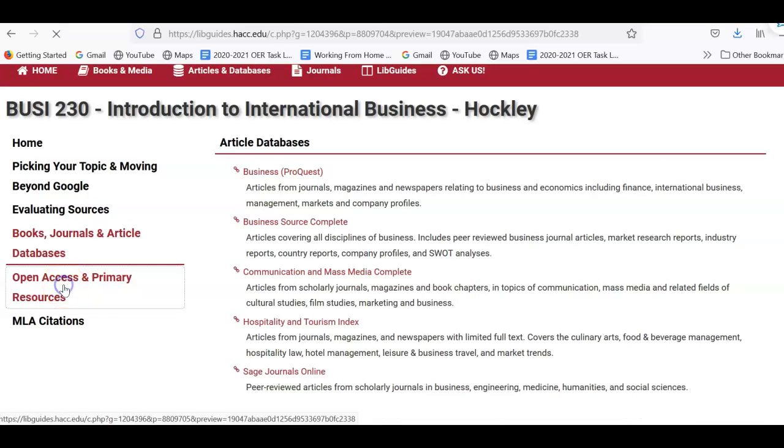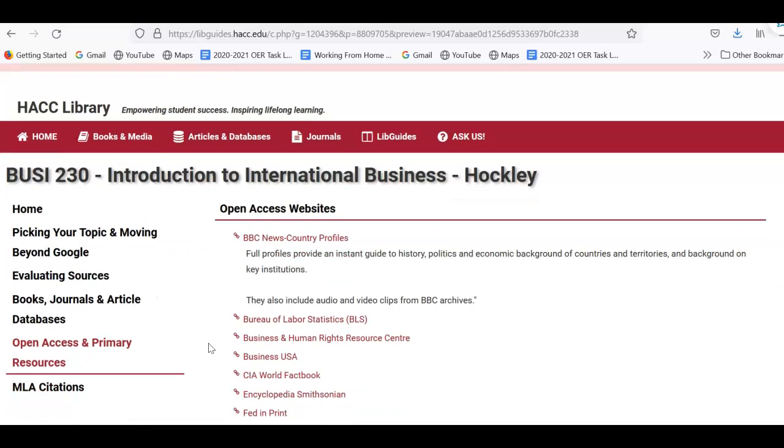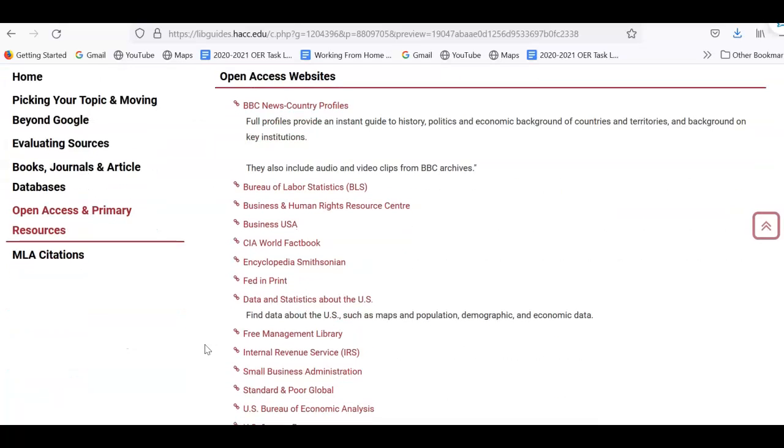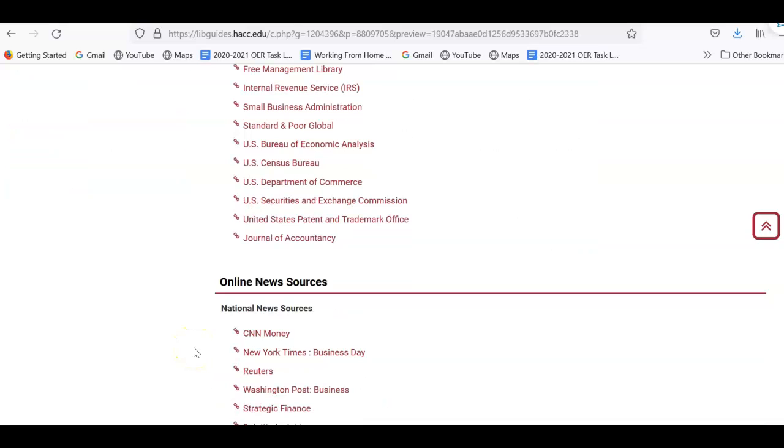Next is open access and primary resources. So just like the video will talk to you about evaluating sources and websites that are out there, these are websites that are recommended for your research. So for example, we have the Bureau of Labor Statistics, there's the data and statistics about the US, and so these are just recommended websites that you can use for your assignments.